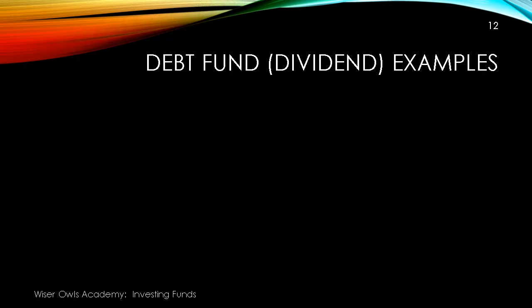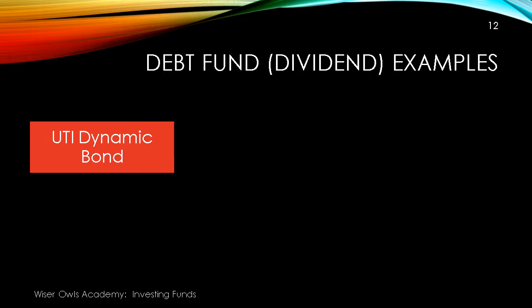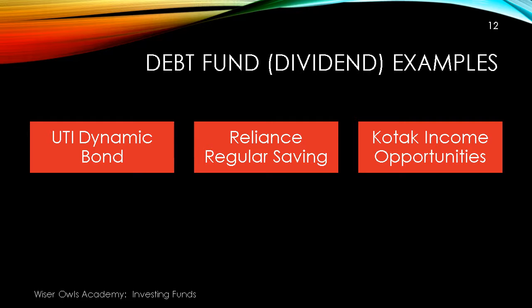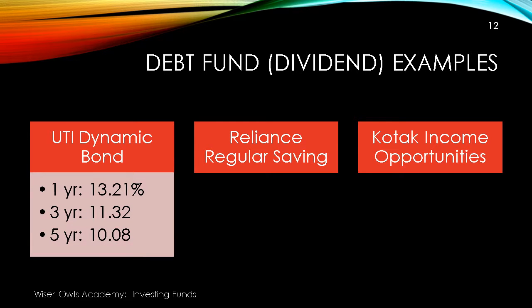Debt fund is another instrument that is allowed under the new provisions of the Gazette of India. And these funds are made by banks or other financial institutions. And they are funds where the fund manager has collected a large number of instruments, and you are a participant in that, and that's how you call it a mutual fund. So there is one UTI dynamic bond, there is another Reliance regular saving, and a Kotak income opportunities. There are hundreds of them. I've just picked out 3 of them as illustrative examples. And here are the returns.